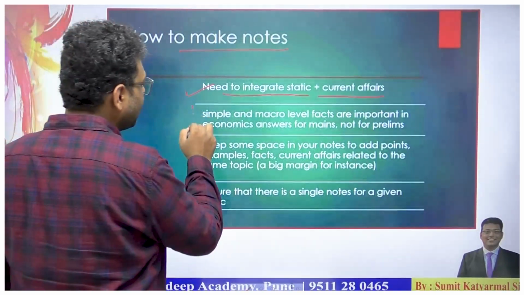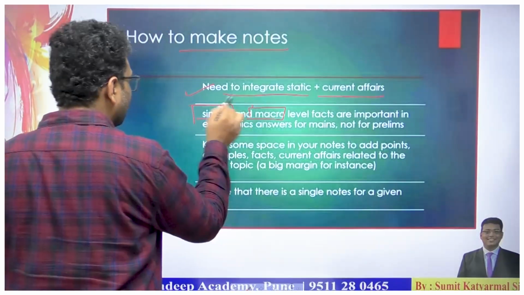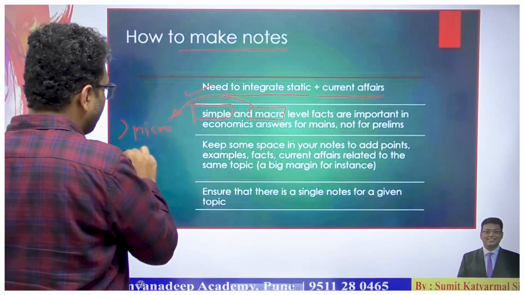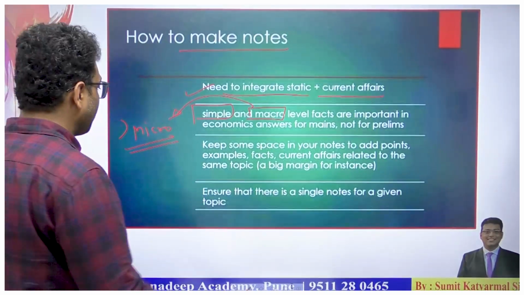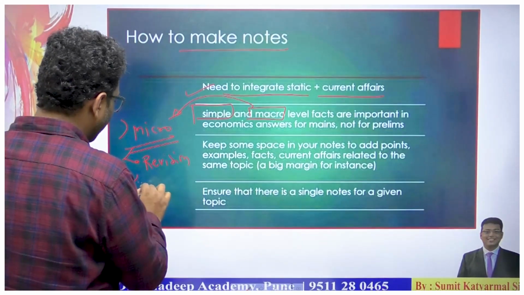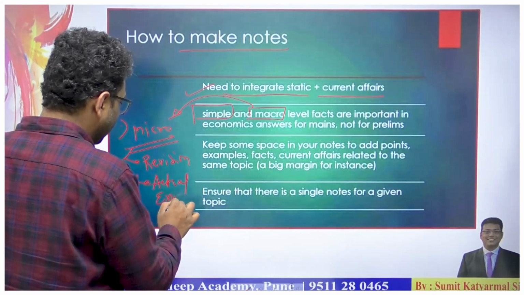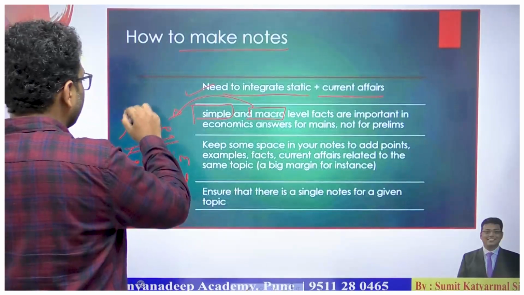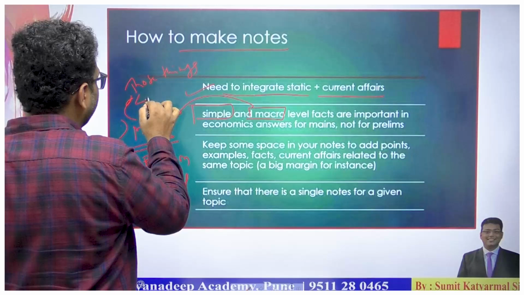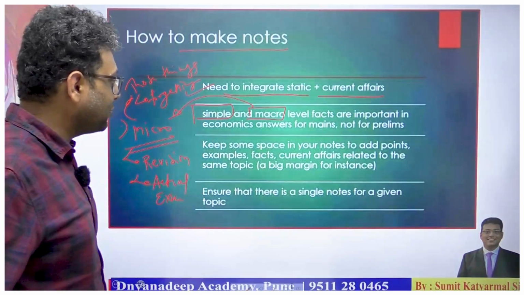The next thing, it should be simple and macro level first, and after macro you should follow the micro level. This is for the revision part before your actual exam. And these micro notes should involve those things which you are actually forgetting, and they should be crisp and short.